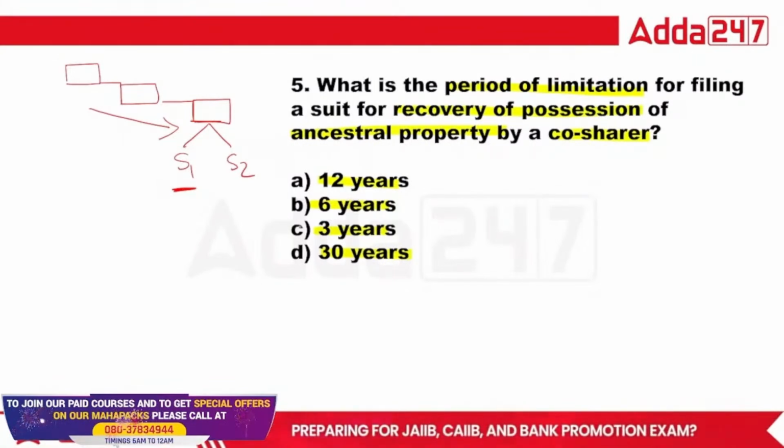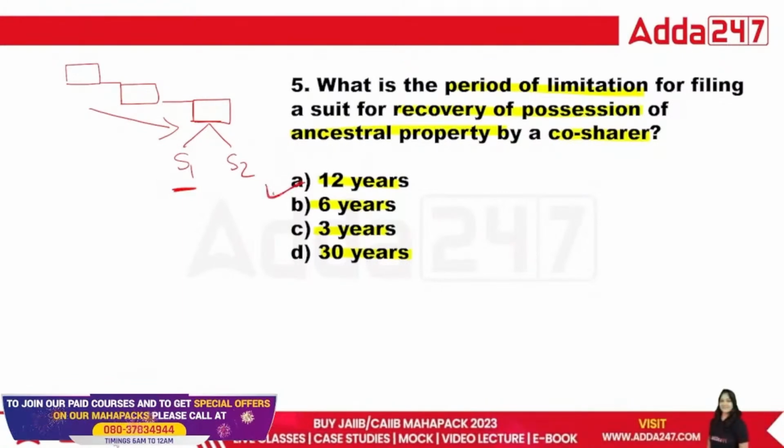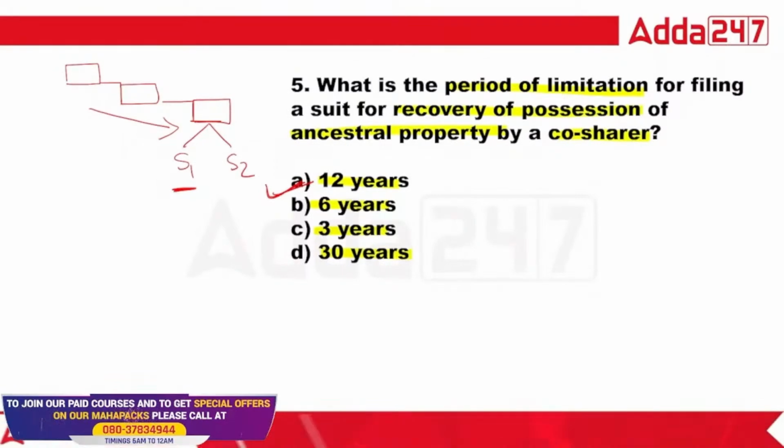For the fifth one, the limitation period for the ancestral property is 12 years. So A is the right answer.